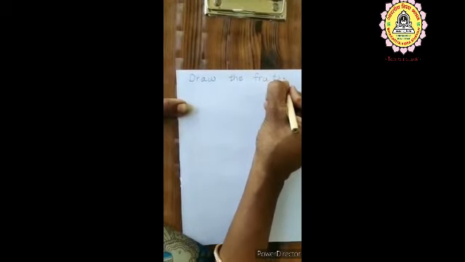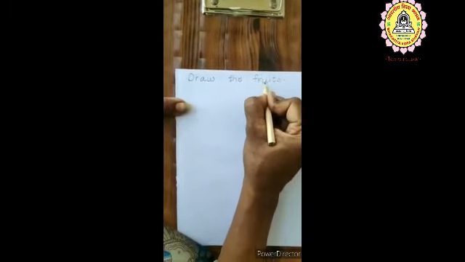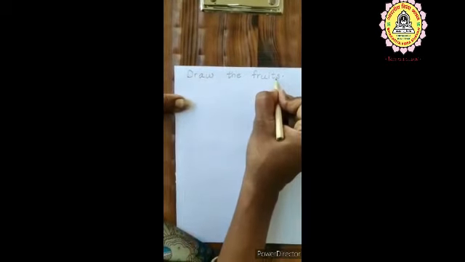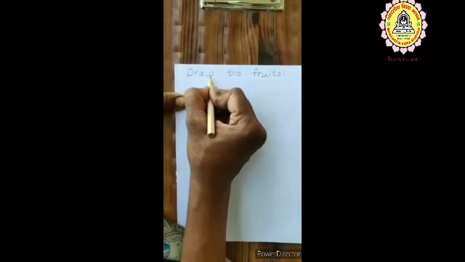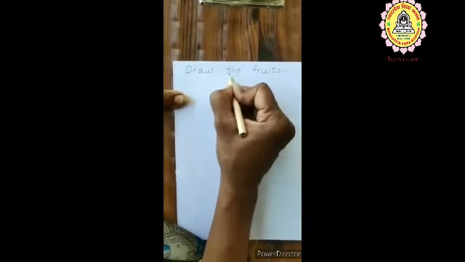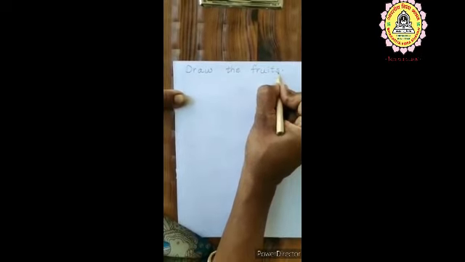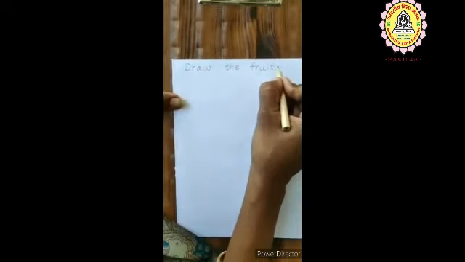T-H-E, the. F-R-U-I-T-S, fruits. Draw the fruits.